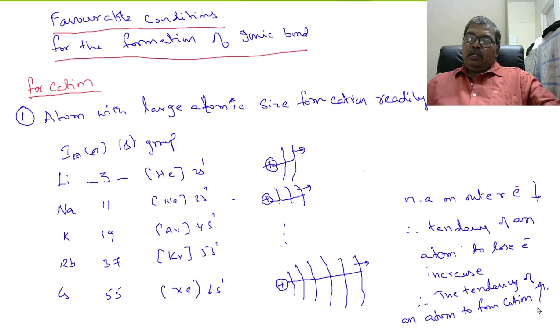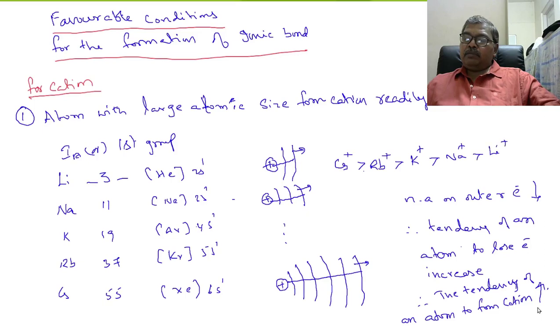So, cesium forms cation readily, then Rb plus, then K plus, then Na plus, then Li plus.